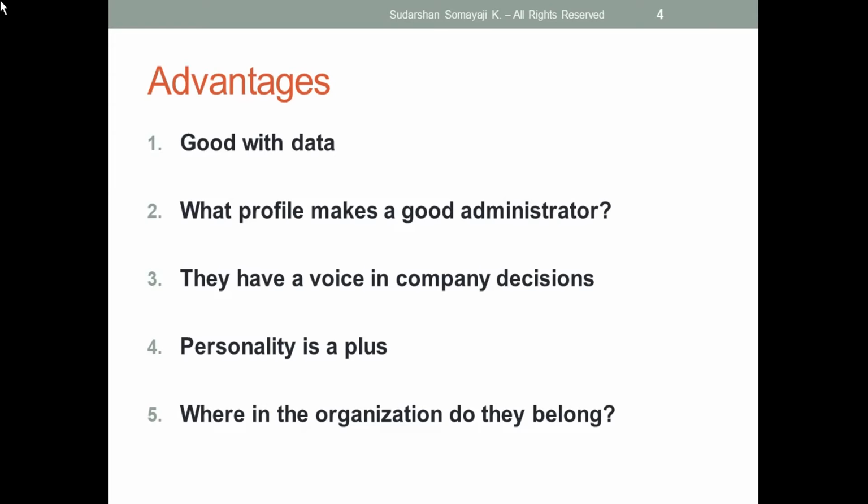Next, as we are saying here, he is good with the data. As I told all these things, obviously he is good with the data. Why? Because whatever we do in Salesforce will come to the Salesforce admin's knowledge.